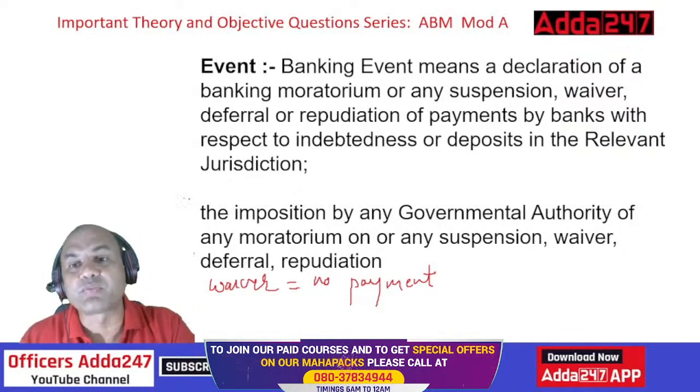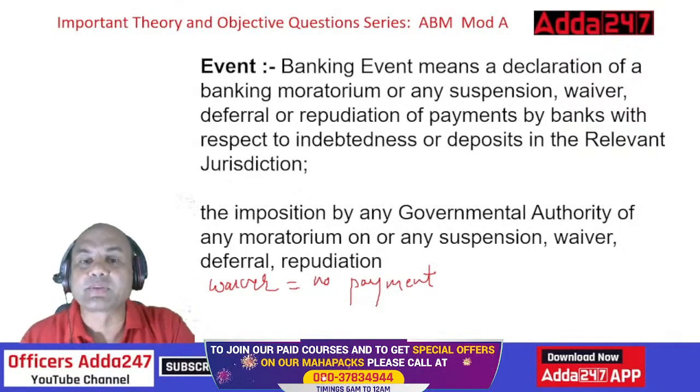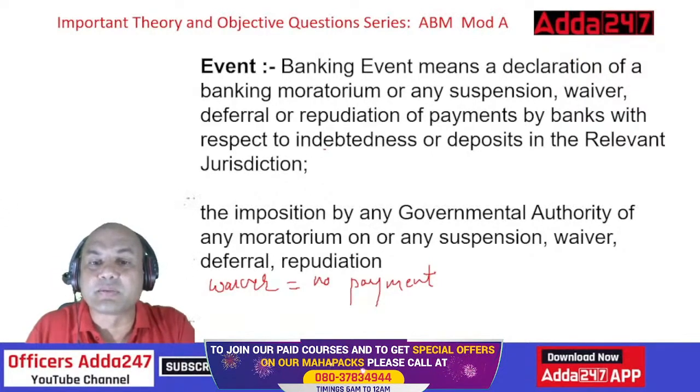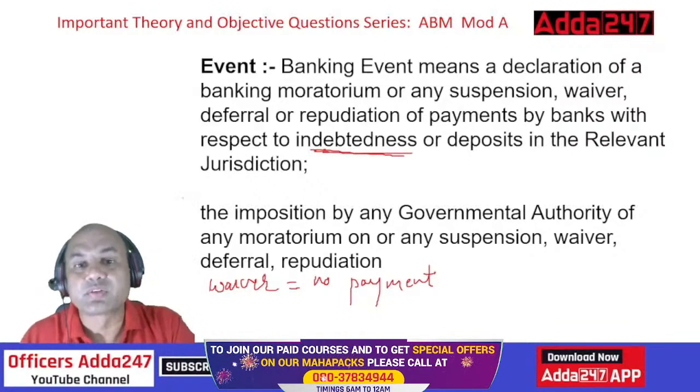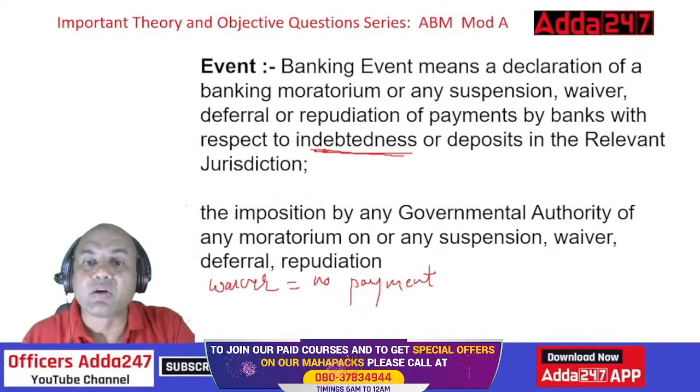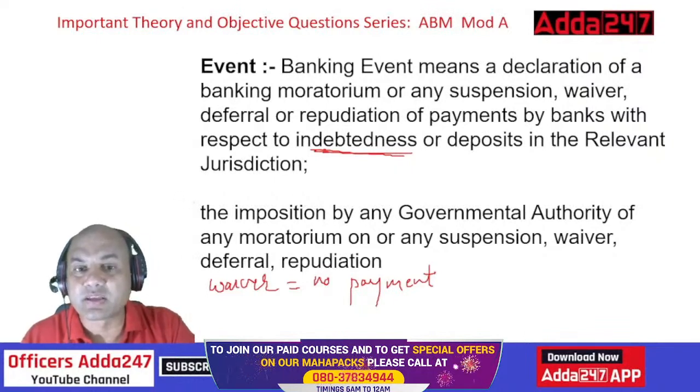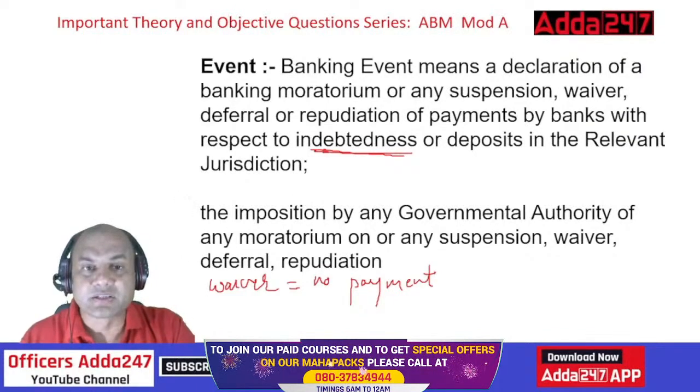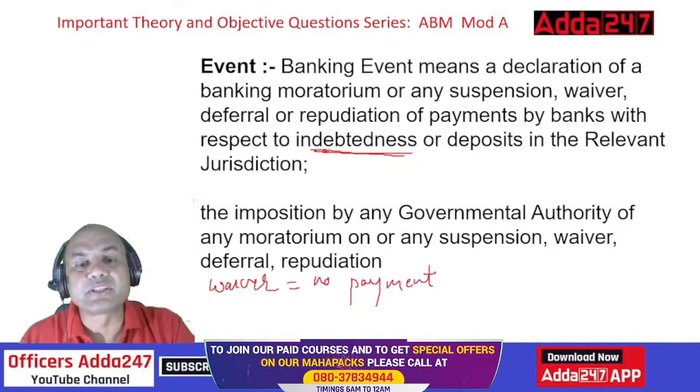Deferral, repudiation of payments by banks with respect to indebtedness or deposits in the relevant jurisdiction. With respect to indebtedness means somebody has a loan but that person is not able to pay the loan. So that is known as either waiver or this suspension, right? So next, the event means imposition by any governmental authority of any moratorium or any suspension, waiver, deferral, repudiation.